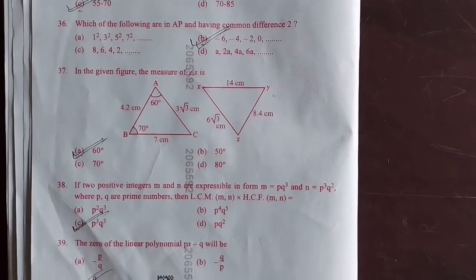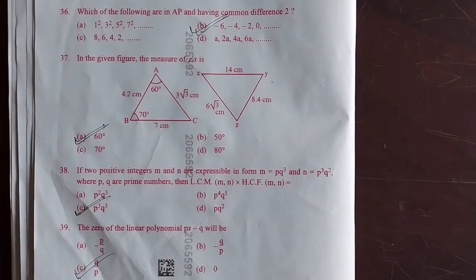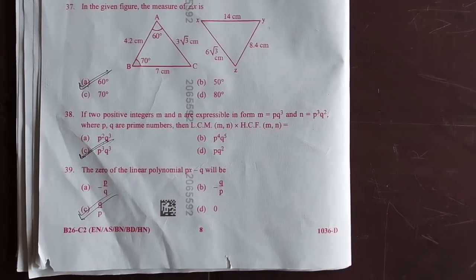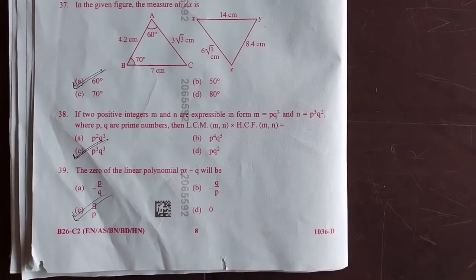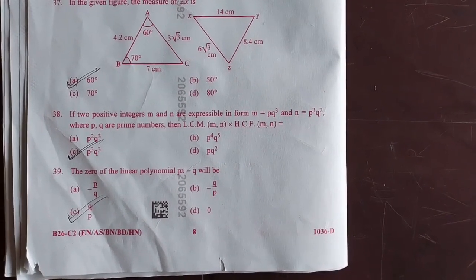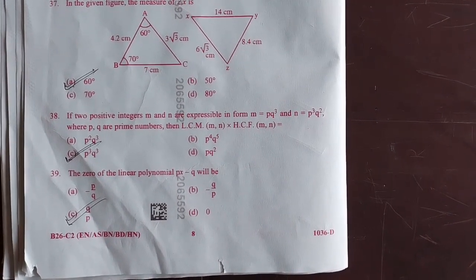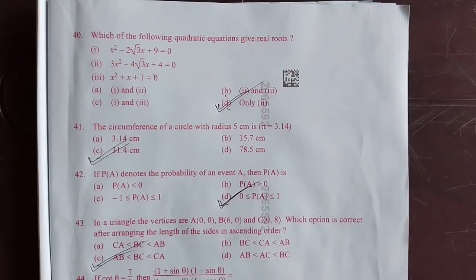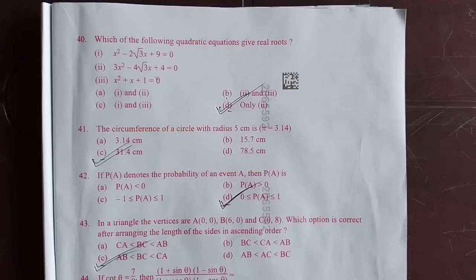Question 37, the right option is A, 60 degree. Question 38, the right option is C. P cube and Q cube. Question 39, the right option is Q by P. Now the next question 40, the right option is D. Only Roman 2.